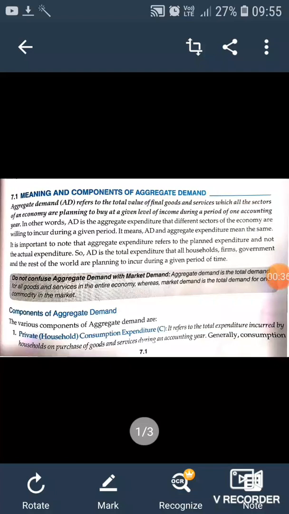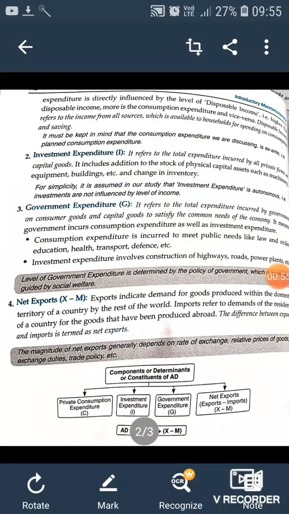Now, what are the different components? One by one. Private consumption expenditure: whatever expenditure is done by the private households is known as private consumption expenditure, denoted by C. Then we come across investment expenditure.